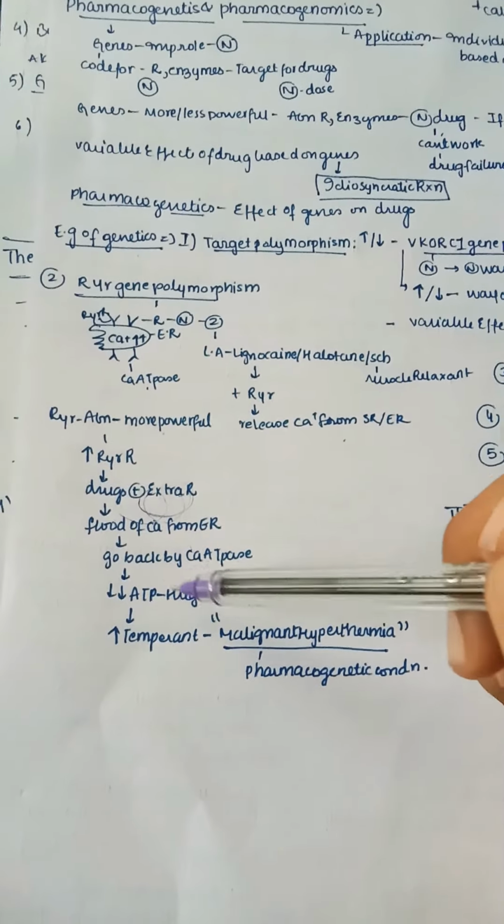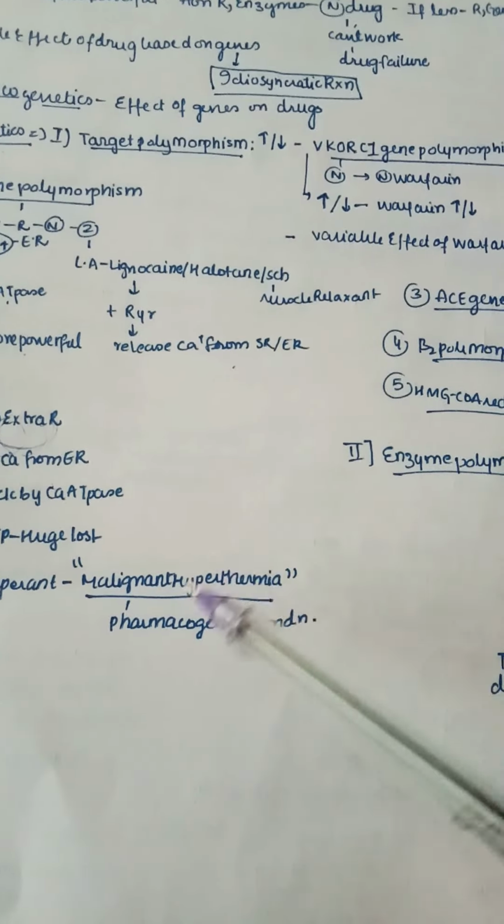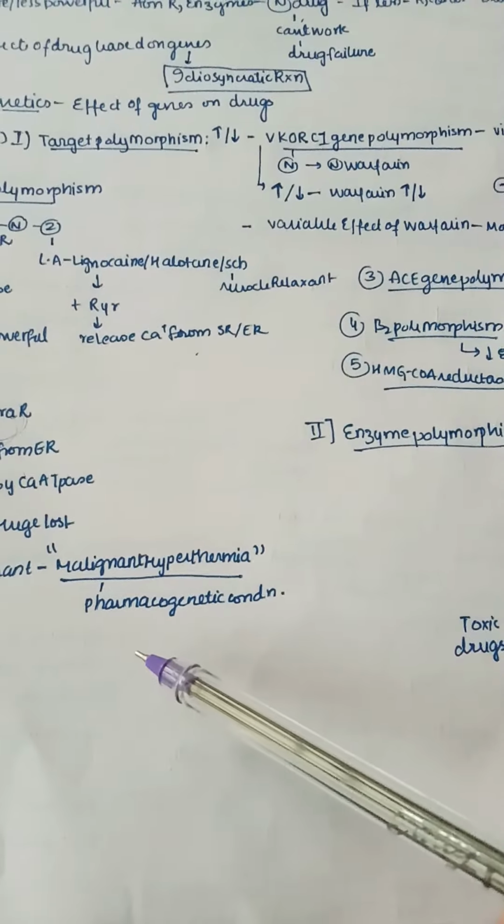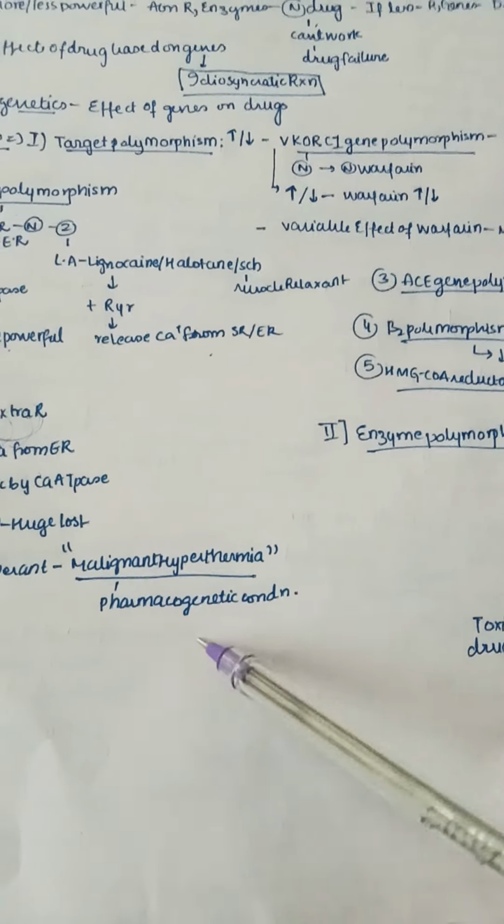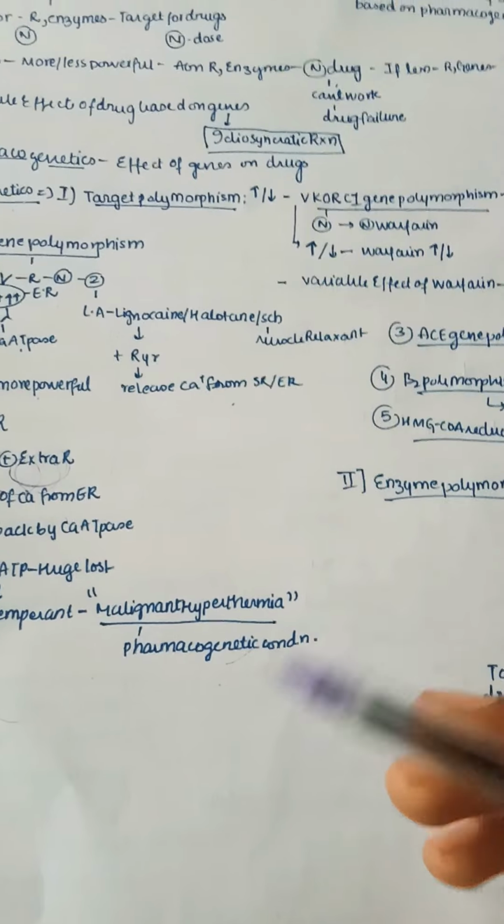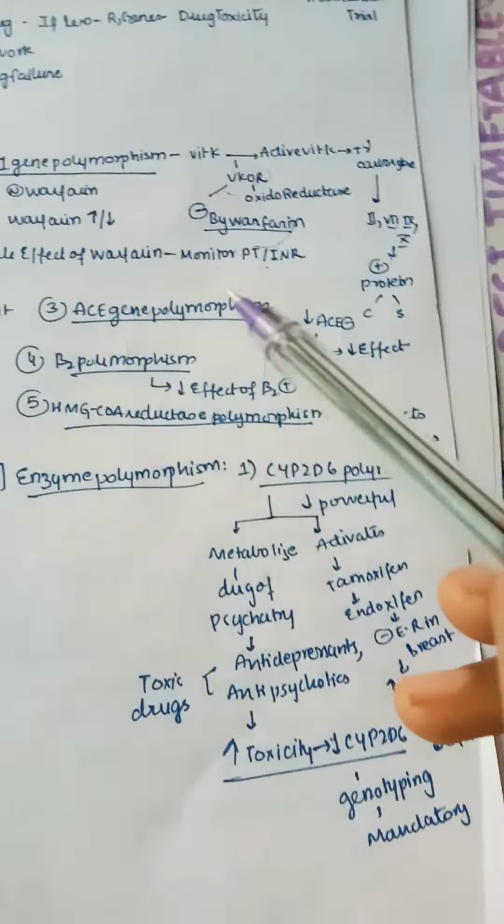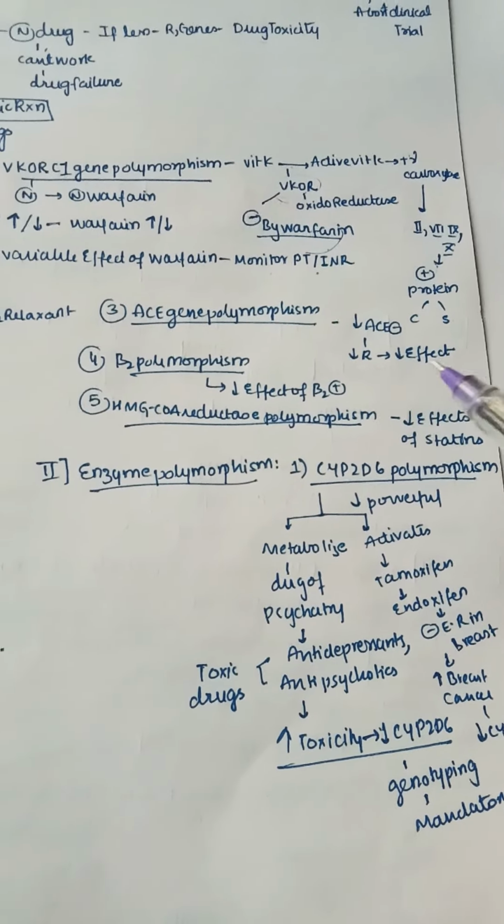So what happens, there is a huge loss of ATP, and whenever ATP is lost more, there is a rise in temperature, which leads to malignant hyperthermia, which is a pharmacogenetic condition. This is important. Malignant hyperthermia, you can understand, is an increase in temperature. Now we will see the third type, that is ACE gene polymorphism. It mainly decreases the effect of ACE inhibitors, so that receptors are decreased and the effect is also decreased.